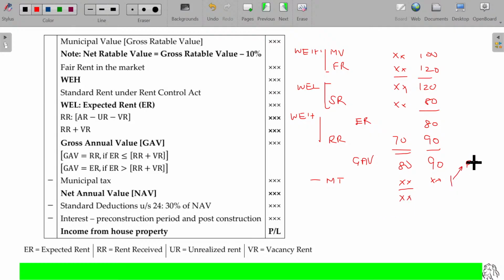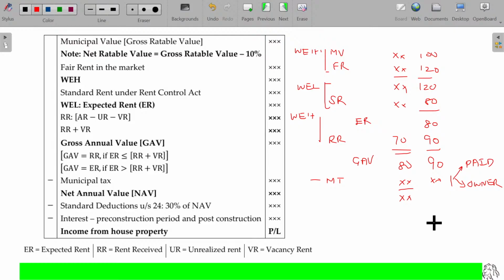It should be paid in that financial year. In the same previous year, it should be paid, and not only paid, it should be paid by the owner. Sometimes it may be let out and the owner asks the tenant to pay this amount out of his own pocket money. Then it is not your cost, your expense, so it cannot be deductible. If it is not paid, you cannot deduct. You can deduct only in the year in which you are making the payment.